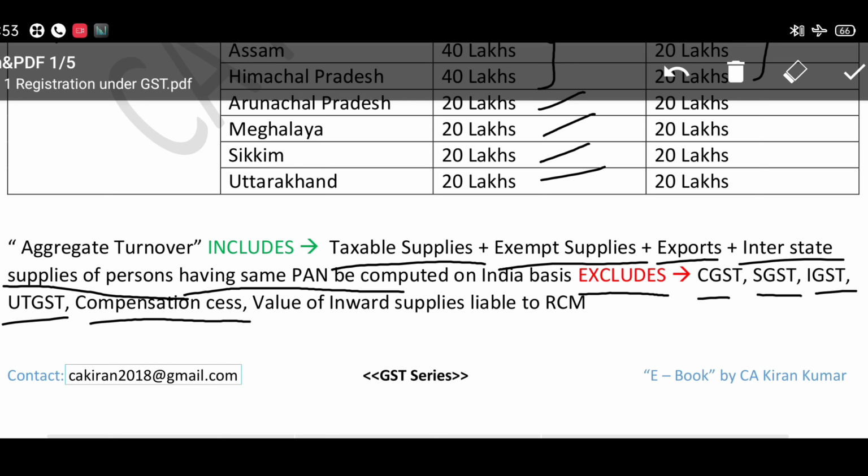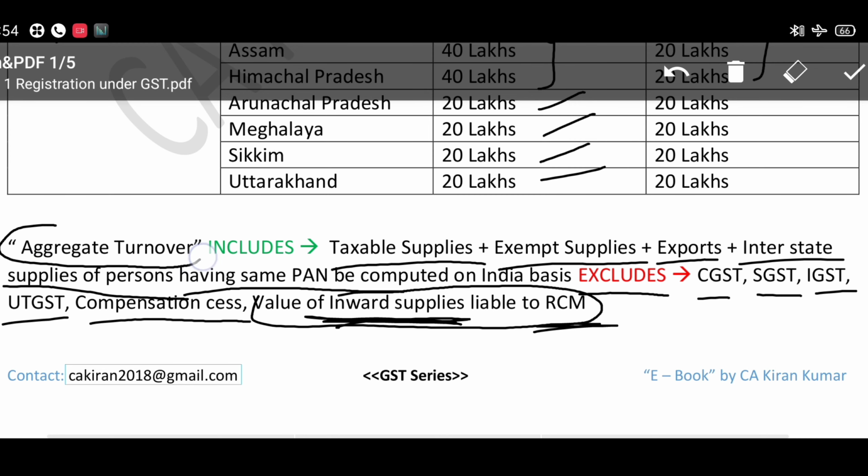One more thing: value of inward supplies liable to RCM. Value of inward supplies means purchases which are liable to RCM. Suppose you are taking security services; normally the supplier is liable to pay tax to the government, but in case of RCM, the recipient is liable to pay tax to the government. So if you are taking security services, then you are liable to pay tax. That turnover should not be included while you are calculating the aggregate turnover.